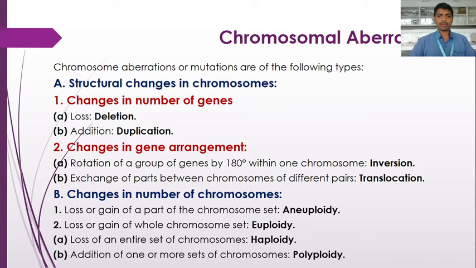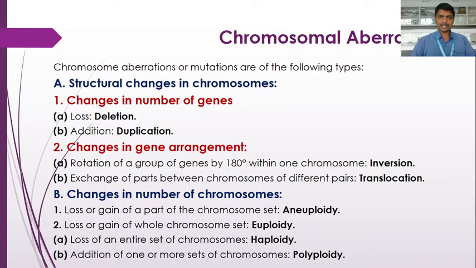Loss or gain of a whole chromosome set. When there is an addition of a complete set of chromosomes, it is euploidy. When there is a loss of an entire set of chromosomes, it is haploidy. Addition of one or more sets of chromosomes is polyploidy. Poly means many, ploidy means units. So an addition of one or more sets of chromosomes is called polyploidy. These are the changes in the number of chromosomes.